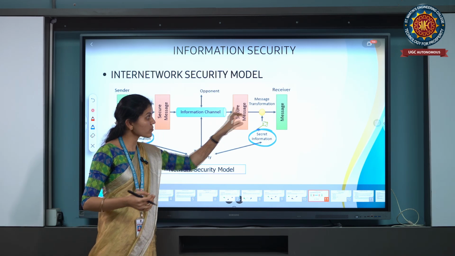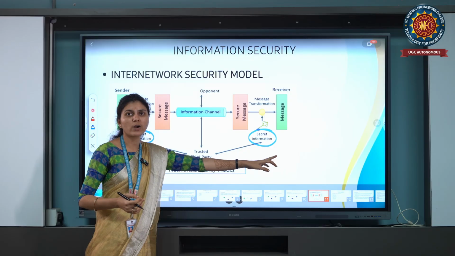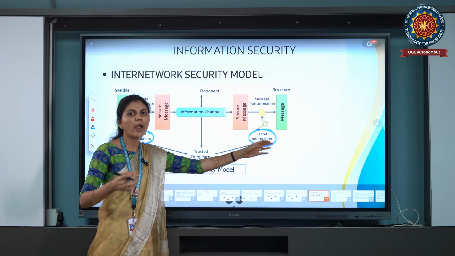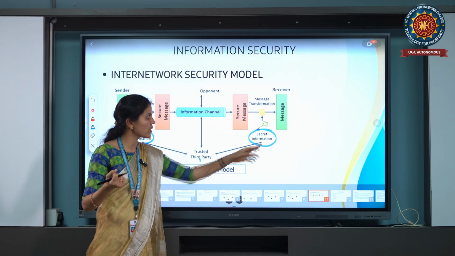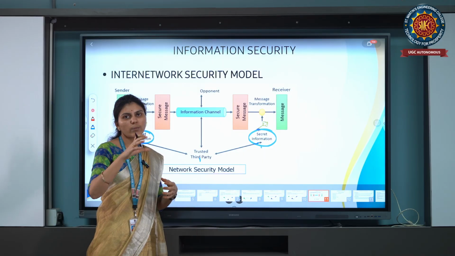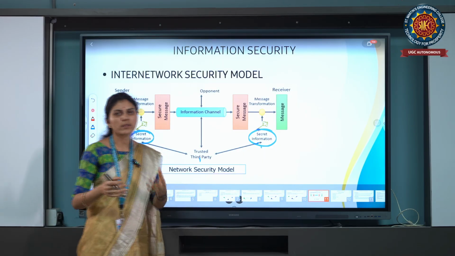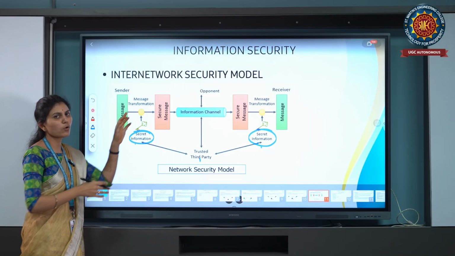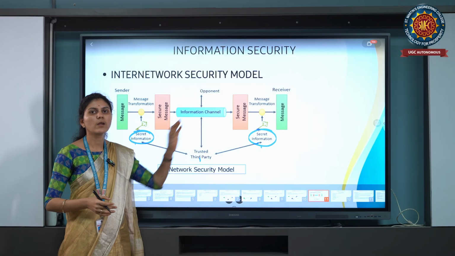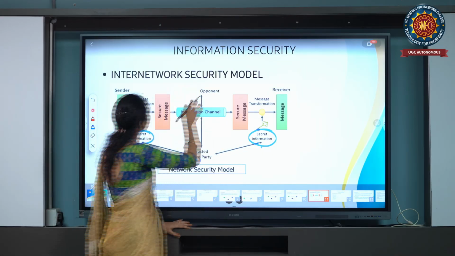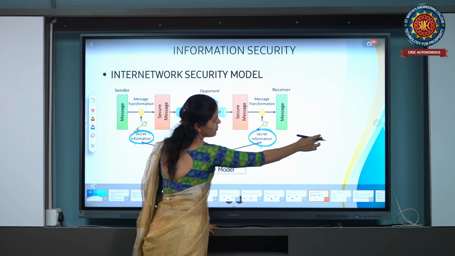After receiving the information at the receiver side, they can reveal the information with the help of the secret key through decryption. That means they get the information exactly as whatever the sender sent. This is all about the internetwork security model.